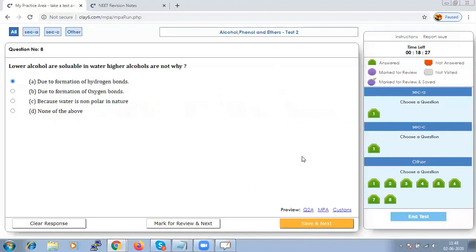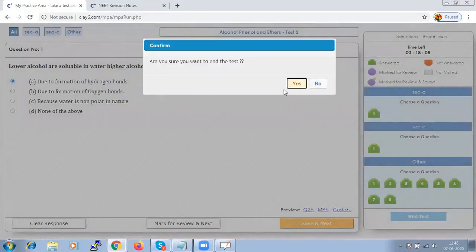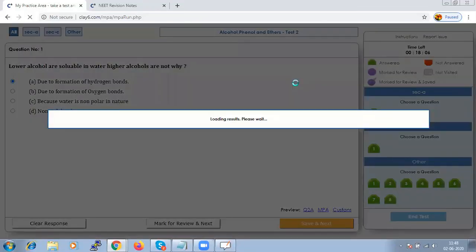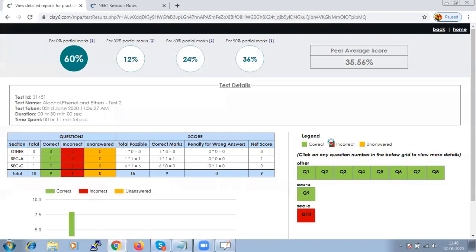So we have completed the questions. Let us cross check: lower alcohols are soluble due to the formation of hydrogen bonds, it's correct. Since we have attempted all the questions, we can submit the test.